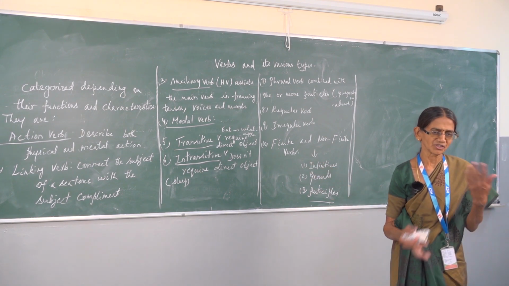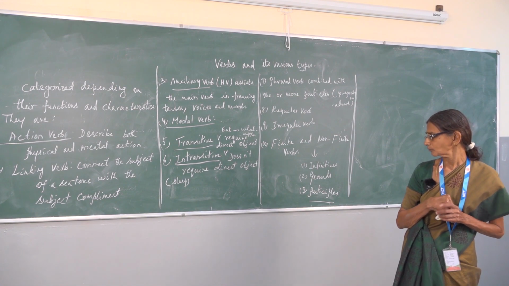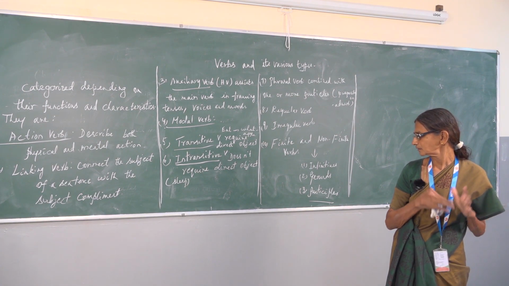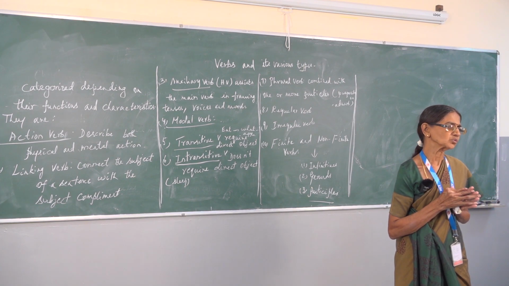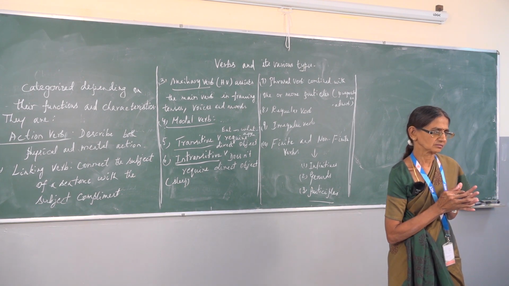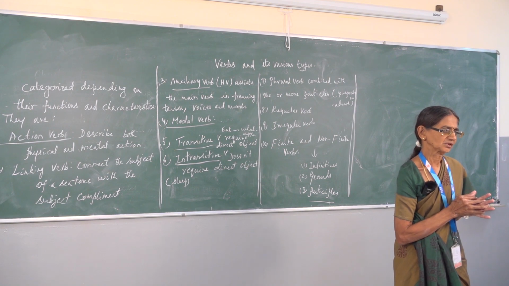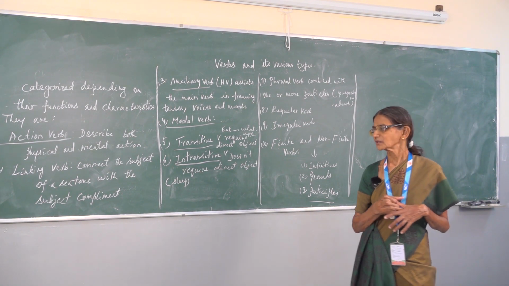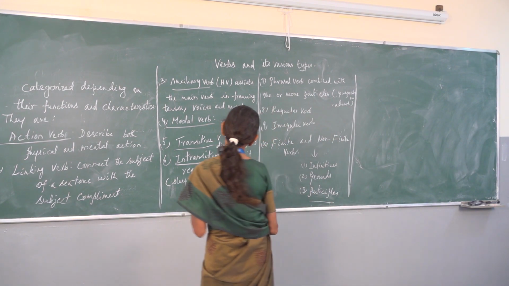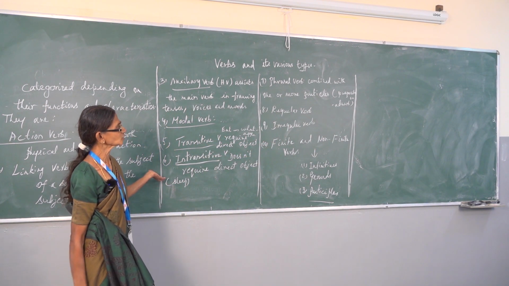Intransitive is just the contradictory one; it doesn't require a direct object. For example, if I say I am in sound sleep, here I am not passing over anything. It reflects on me, the doer itself. So it doesn't specifically require an object.